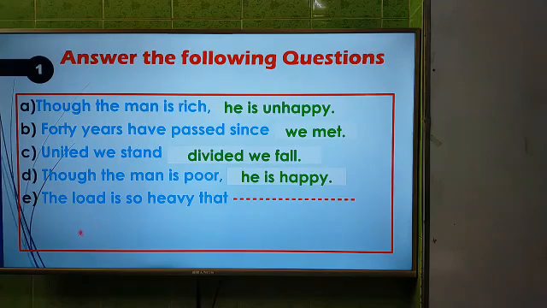And the last one, the load is so heavy that. This is the rule of so dot dot that, and we know the structure of so dot dot that is, after that we have to use a subject, then cannot or could not plus V1. So the load is so heavy that I cannot carry it. I have used cannot here because the first part is in the present indefinite. If it is in the past indefinite, we have to use could not. This is the rule of so dot dot that.